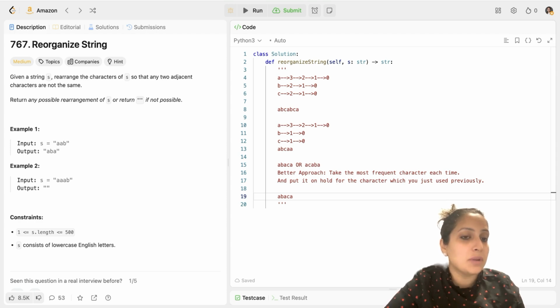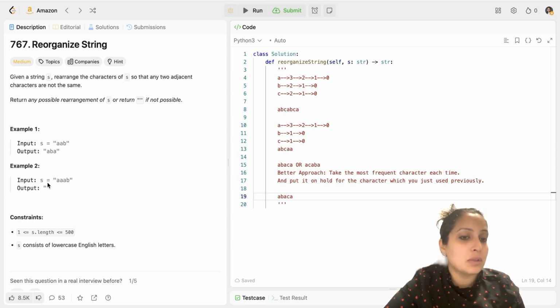The output would be, actually you take A and then put B in between and then A. That way the two A's are not adjacent to each other. This example shows us one approach which we can start with: find the most frequent alphabet and then separate it with the less frequent alphabets. So that's your first hunch while solving this question. But will that approach work for all the strings? So let's look at example 2.